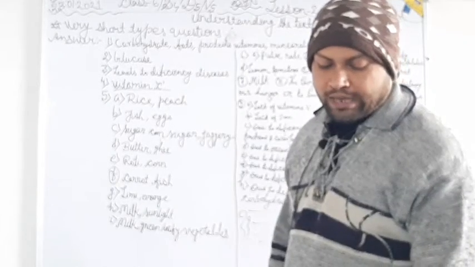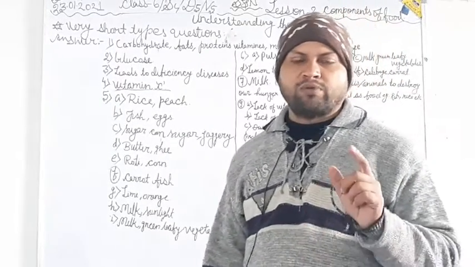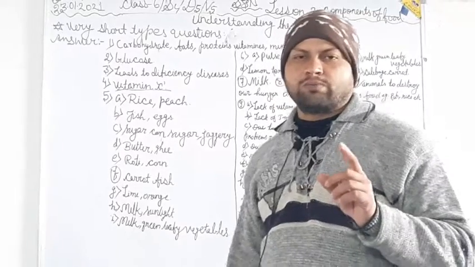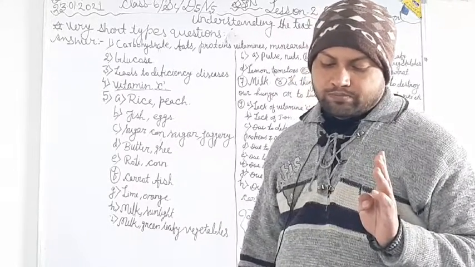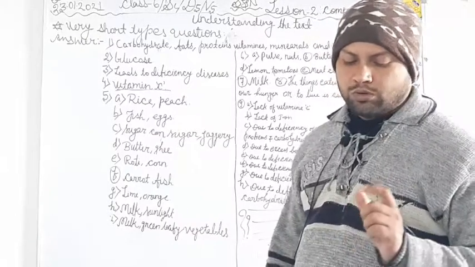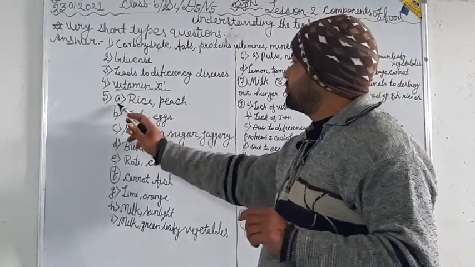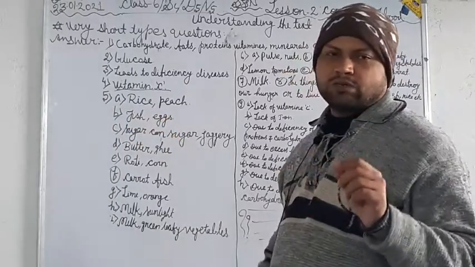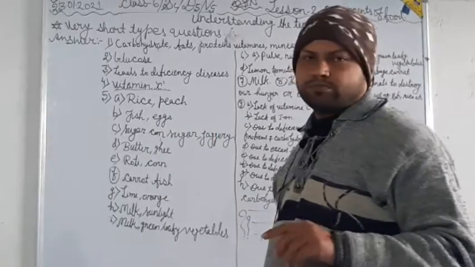Now question number 5: name 2 foods each rich in the following. For A, carbohydrates, the right answer will be rice and peach.